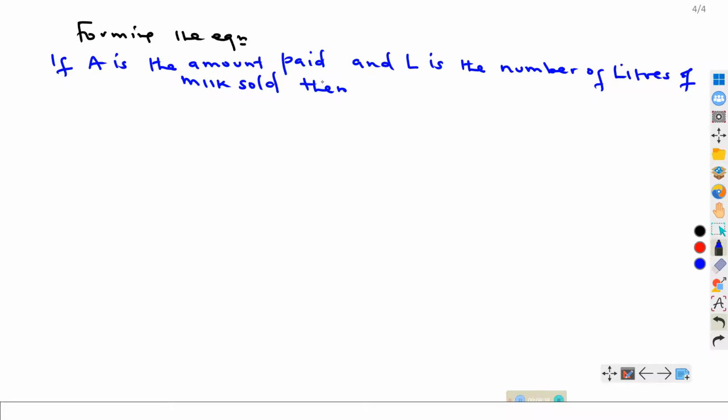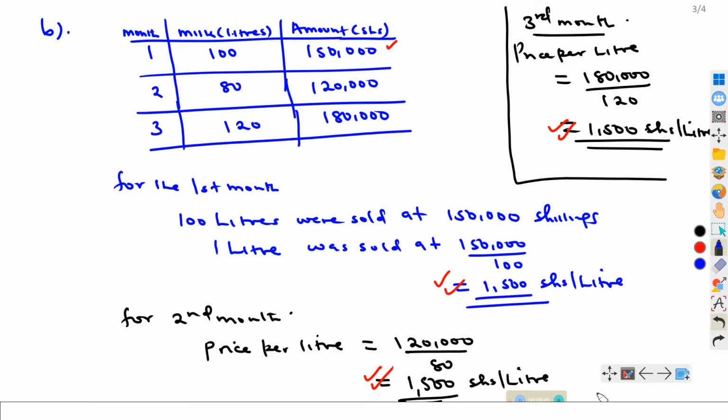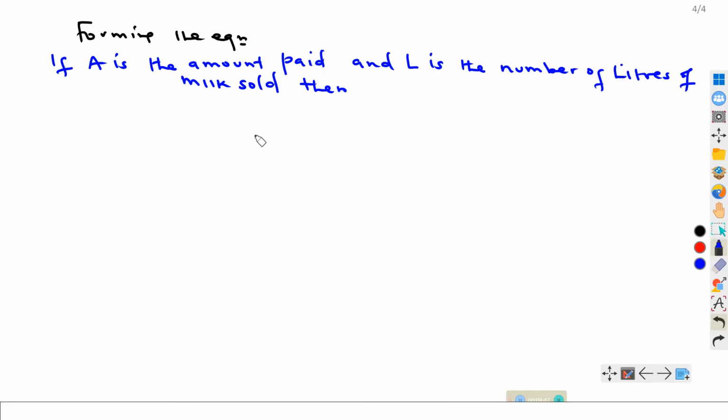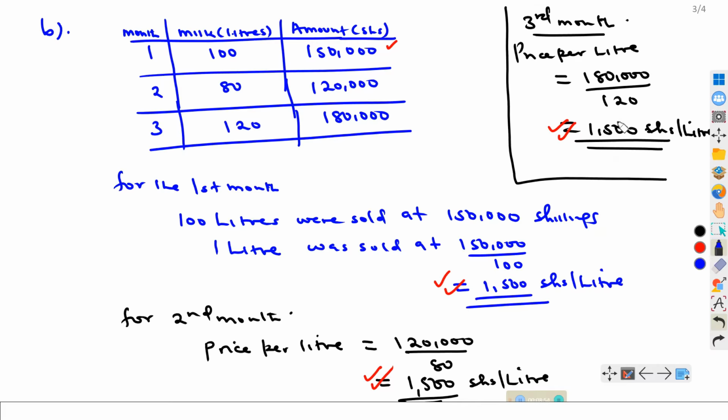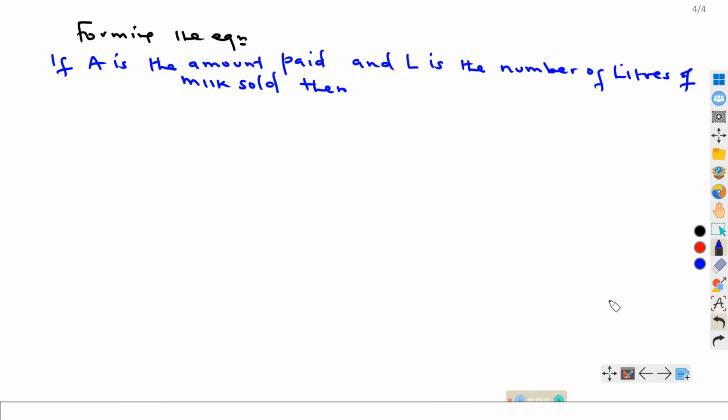Then can we come up with the equation relating milk and the amount? Now it is clear that we have so far seen that this is the constant amount for each of the litres. So this is the amount paid per litre. So if I have A as the amount paid and L is the number of litres, it means the total amount that will be paid for L litres will be A, equaling 1,500 times L.